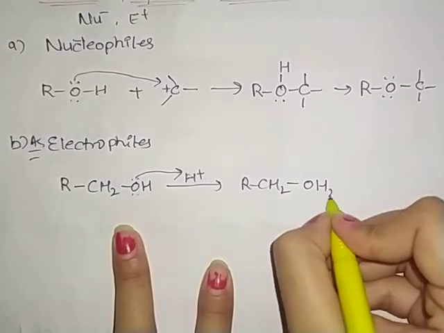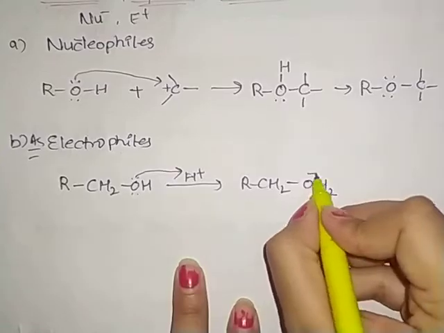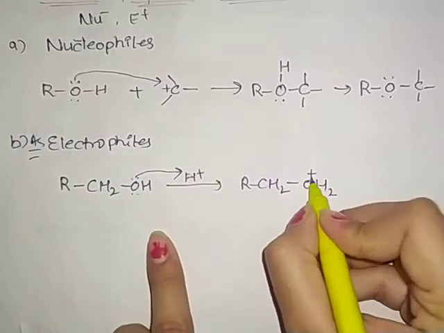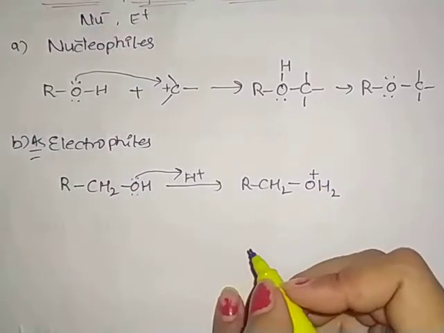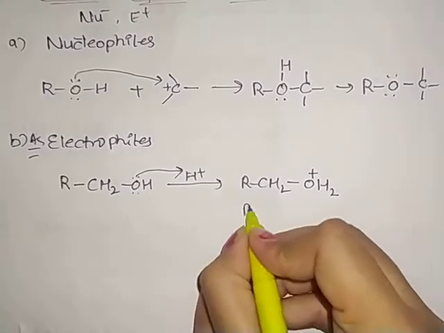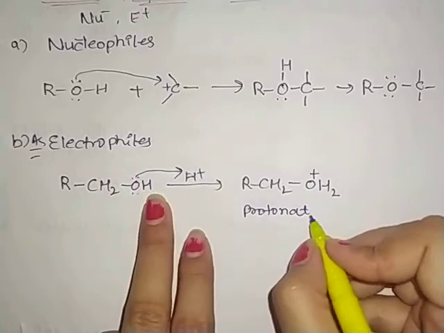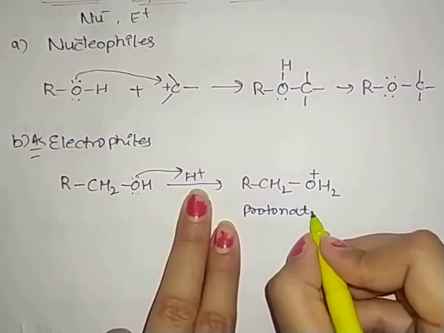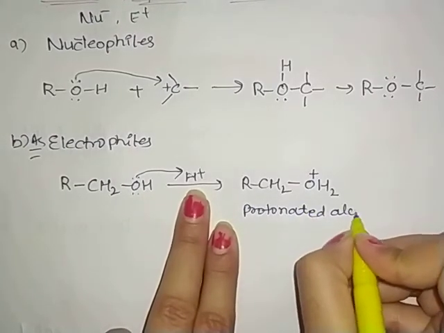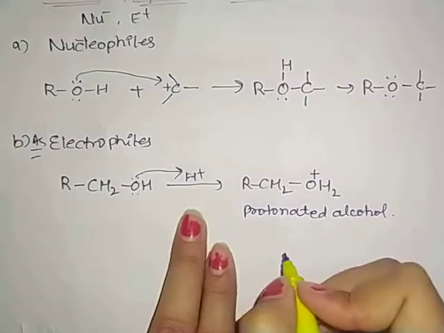That is why it is written as OH2 with a positive charge. This is known as protonated, as a proton is added. What is a proton? That means hydrogen is added. That is why it is known as protonated alcohol.